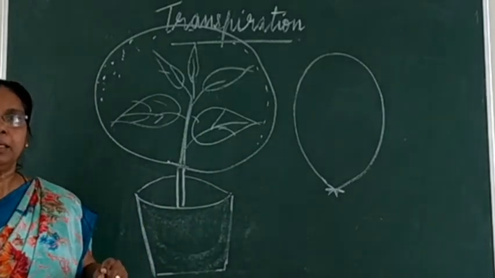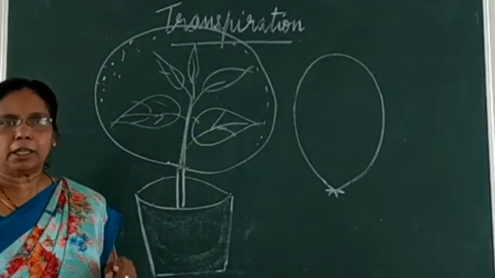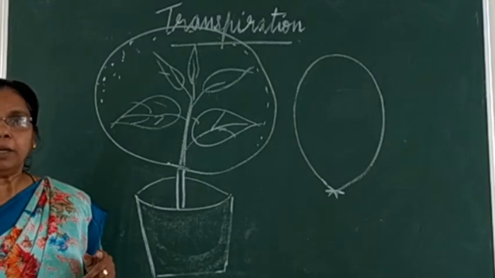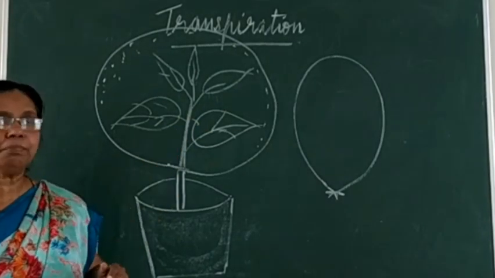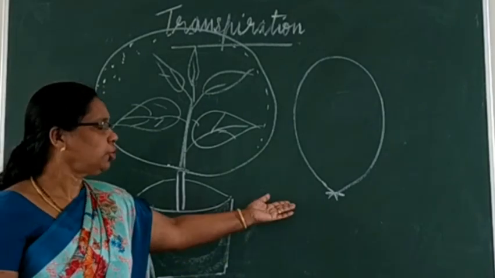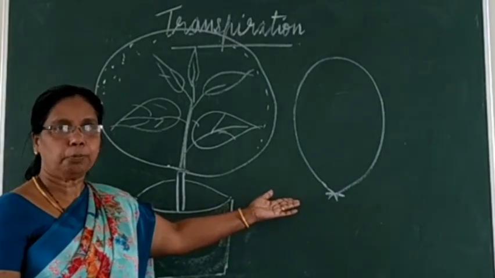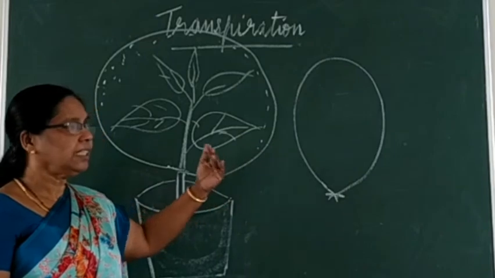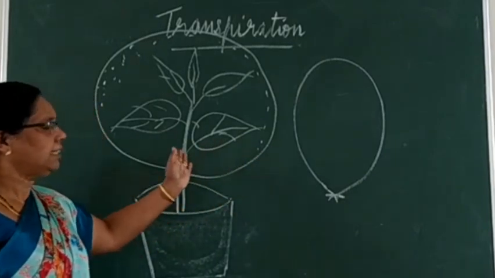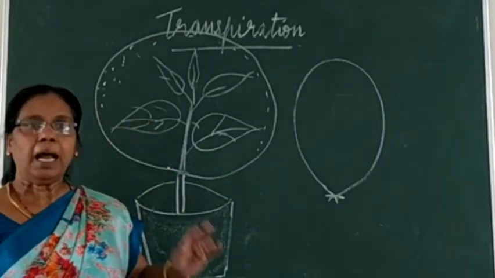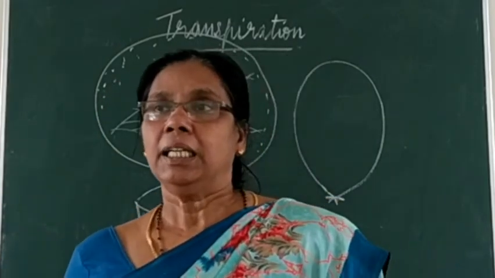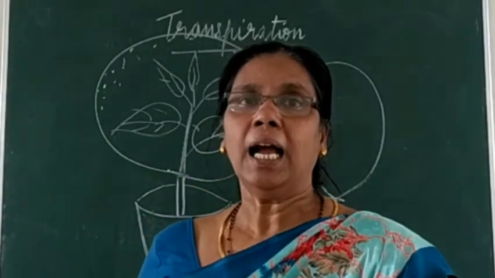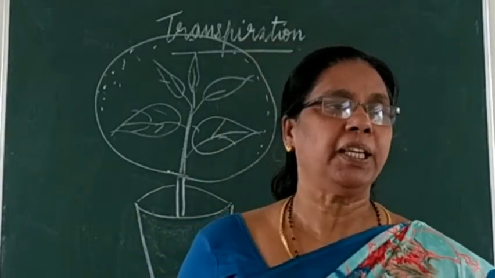What will happen? Can you see any water droplets in this polythene bag? No. Why is there none? Here it is present, whereas there it is absent. Yes, here there is no plant, so there is no transpiration. So from this experiment, this is the control and this is the experimental setup, and we can say that plants give out water, and that is transpiration.